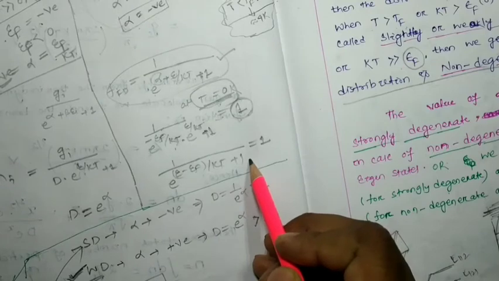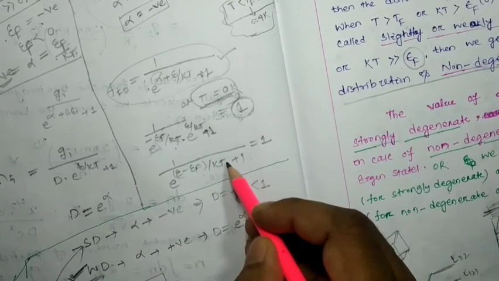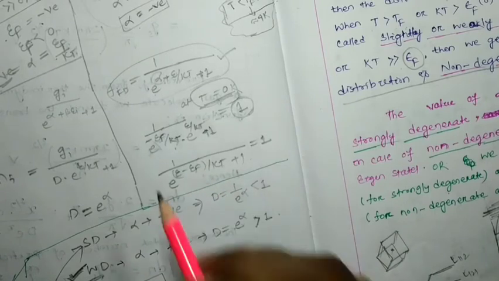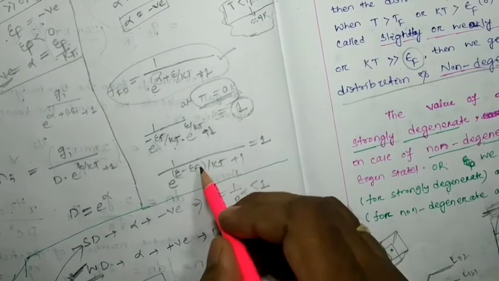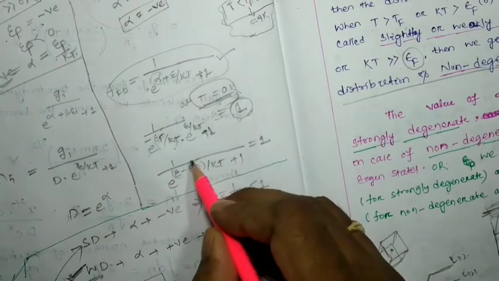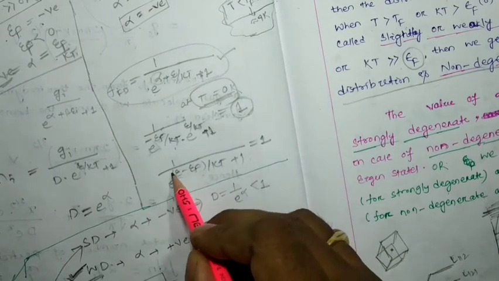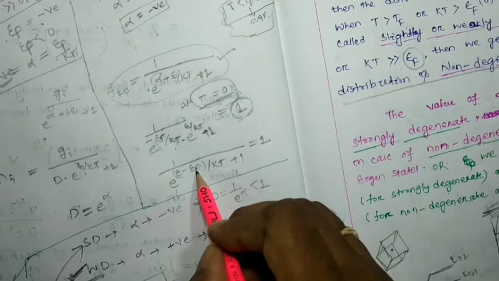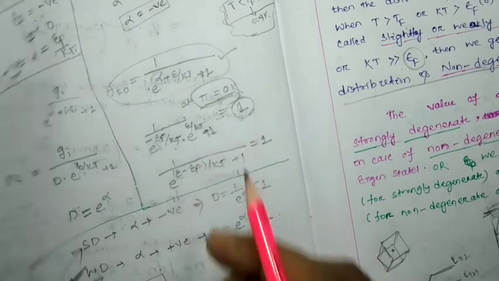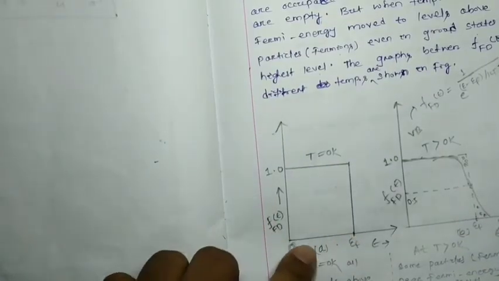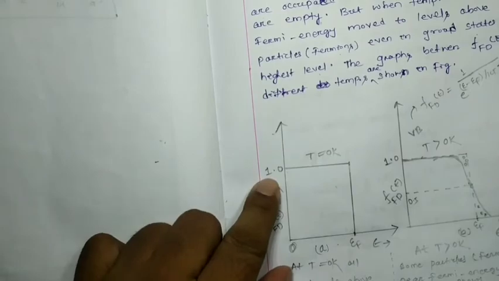Whenever we put 0 here, this term should be negative, which means this energy belongs to an energy level below epsilon f, and below epsilon f the Fermi-Dirac distribution function gives 1, right?